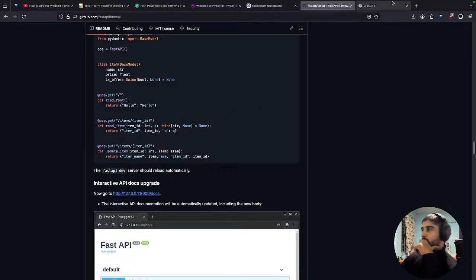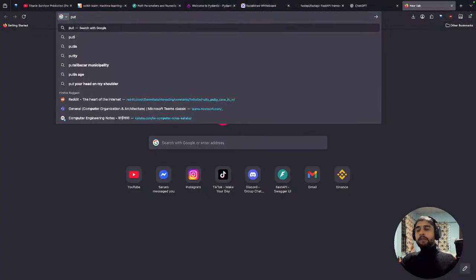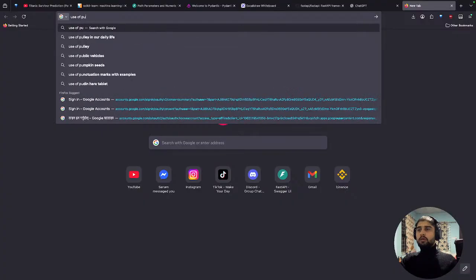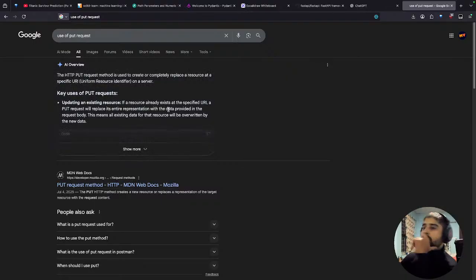Return. I forgot the use of put, sorry for that. The HTTP PUT request method is used to create or completely replace a resource with a specific URI, Uniform Resource Identifier.